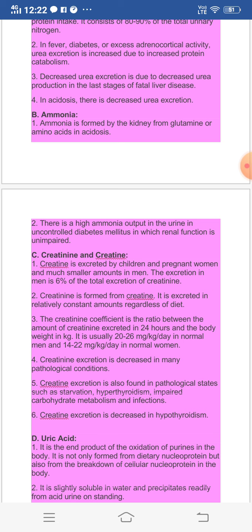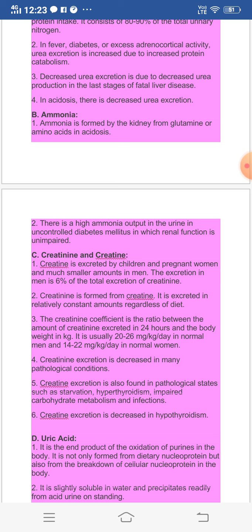The creatinine coefficient is the ratio between the amount of creatinine excreted in 24 hours and the body weight in kilograms. It is usually 20 to 26 milligrams per kilogram per day in normal men and 14 to 22 milligrams per kilogram per day in normal women.